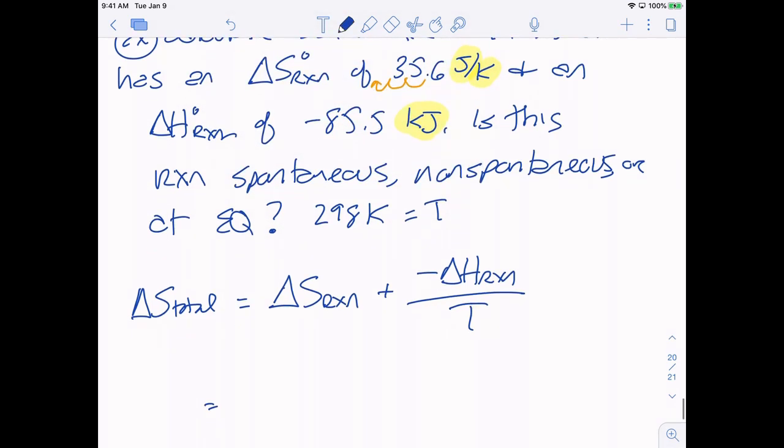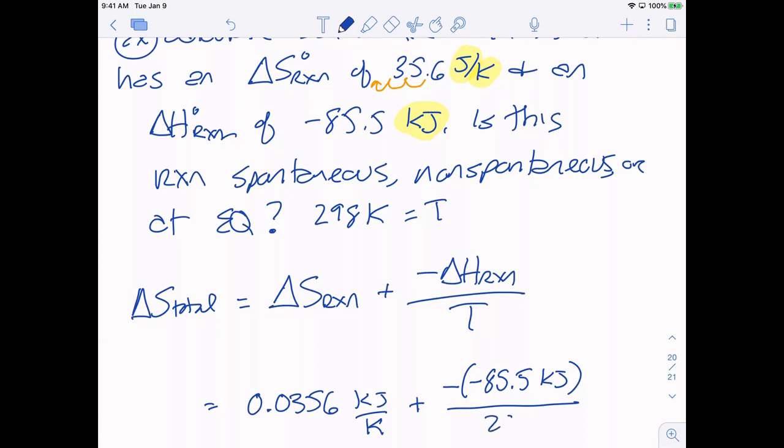So I'm going to have 0.0356 kilojoules per Kelvin, and then plus a negative. Now there's a negative in the formula, be careful. There's also a negative in the number. So this first negative is because it's negative delta H, and then the second negative is because my value is negative.